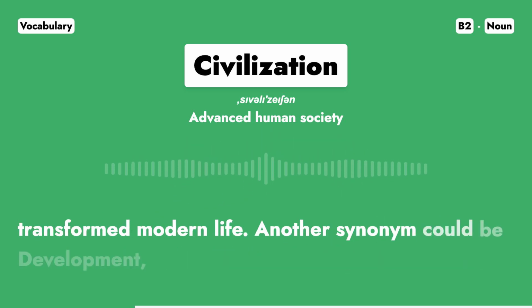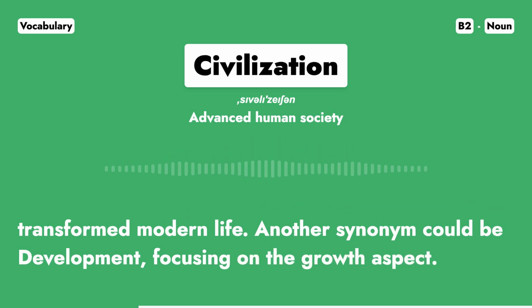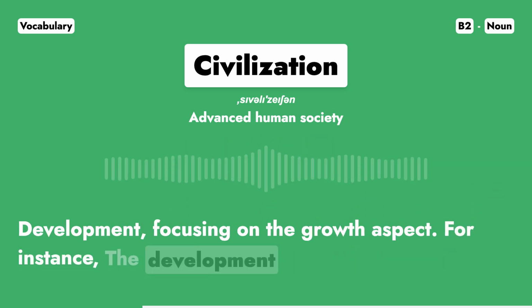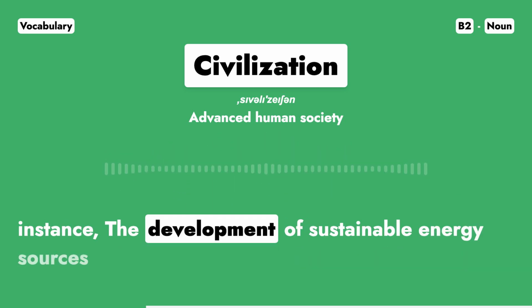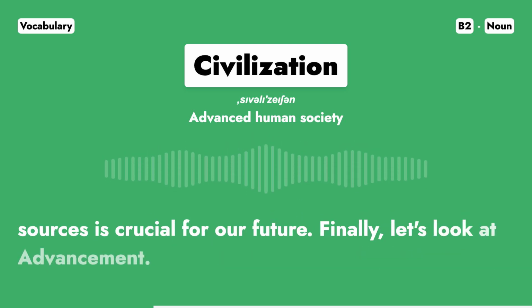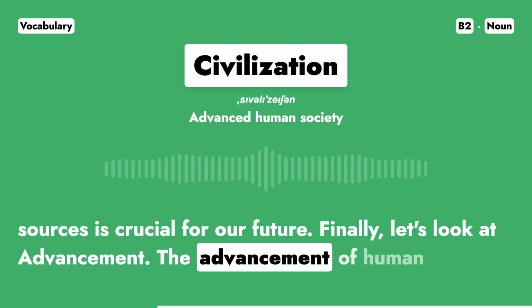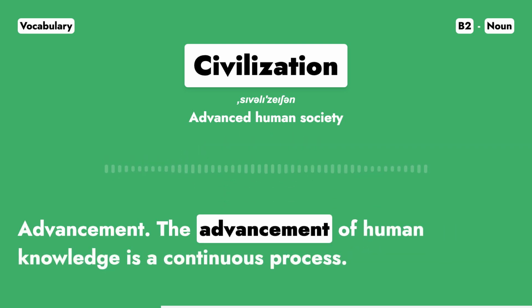Another synonym could be development, focusing on the growth aspect. For instance, the development of sustainable energy sources is crucial for our future. Finally, let's look at advancement. The advancement of human knowledge is a continuous process.